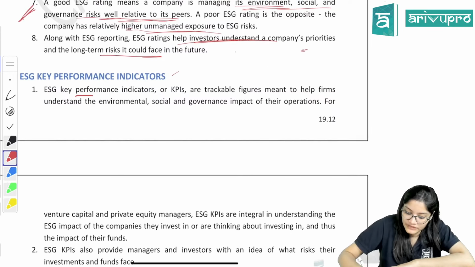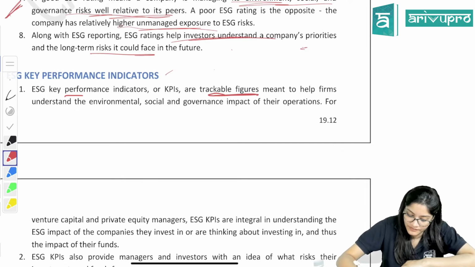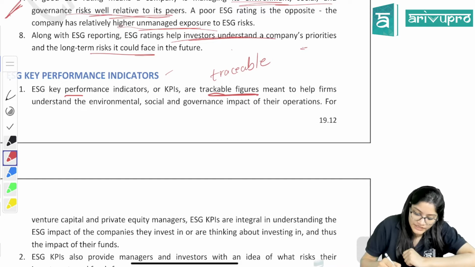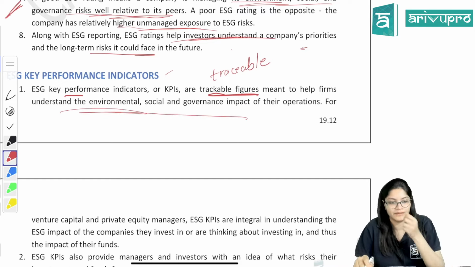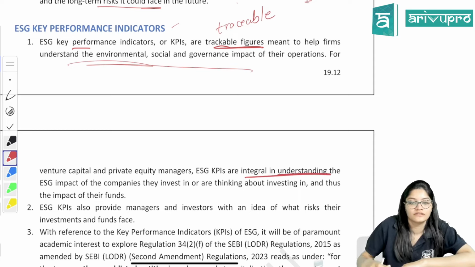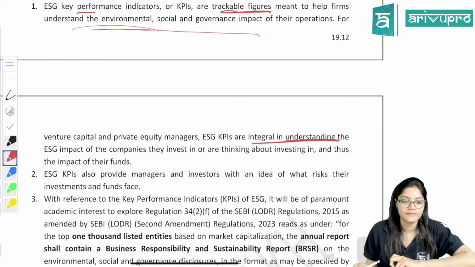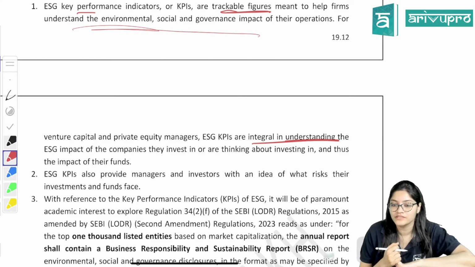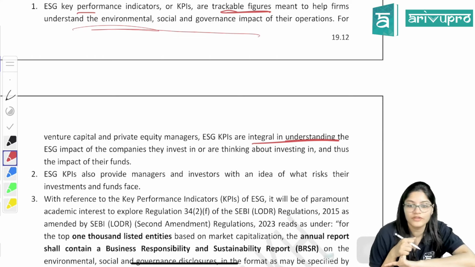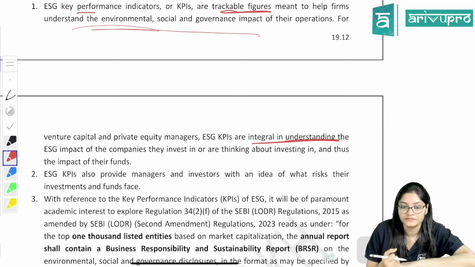KPI means what? They are the traceable figures, meant to help firms understand the environment impact, ESG impact. Okay. For venture capital and private equity managers, ESG KPIs are integral in understanding. These KPIs will be important. Why? Because you need to take decisions. So venture capital and private equity managers have to take decisions whether to invest or not. So for them, this KPI will be very important.